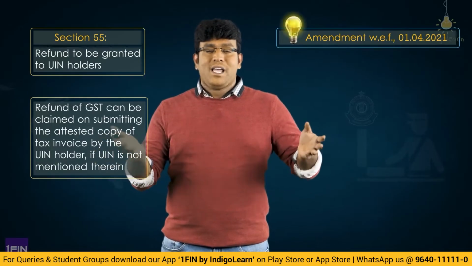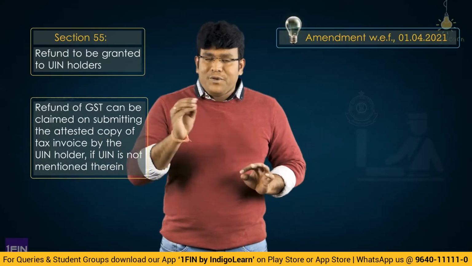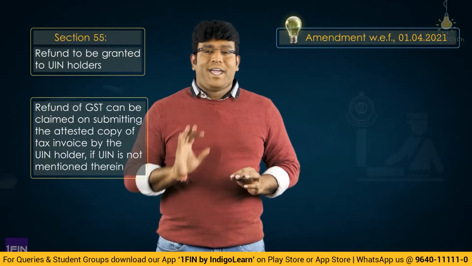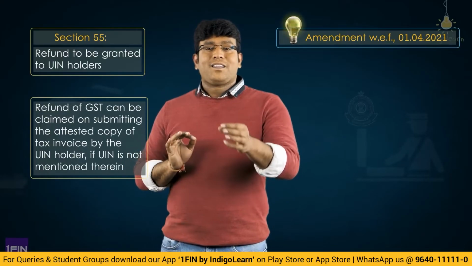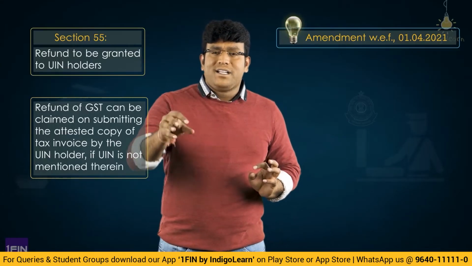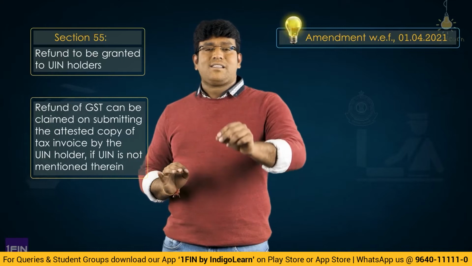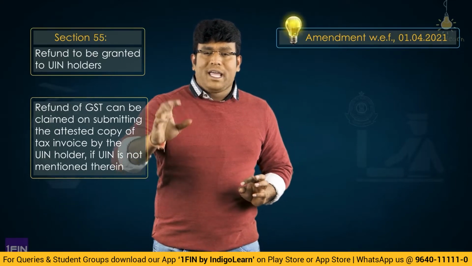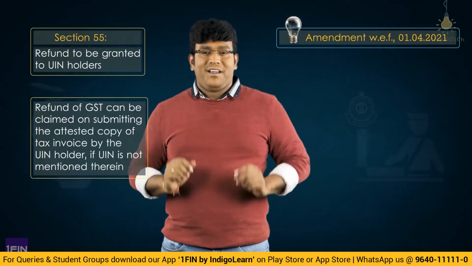So in simple terms, after this amendment, refund can be claimed even though the invoice does not contain UIN, provided the authorized representative of the applicant submits a self-attested copy of such invoice for the purpose of making an application for a refund.